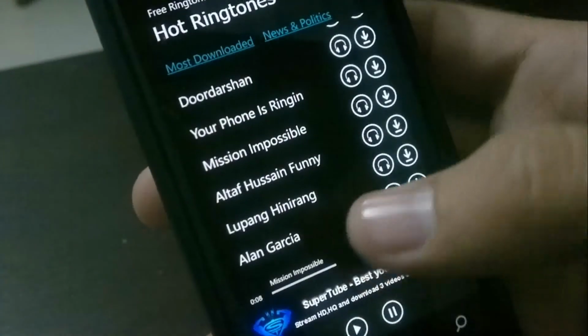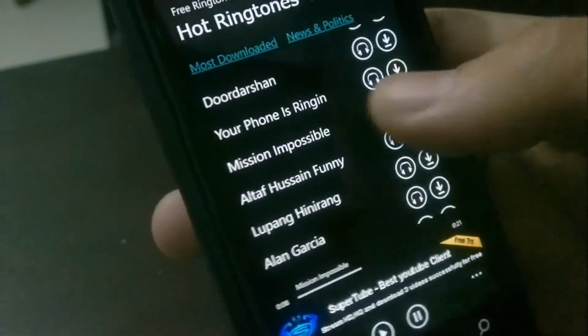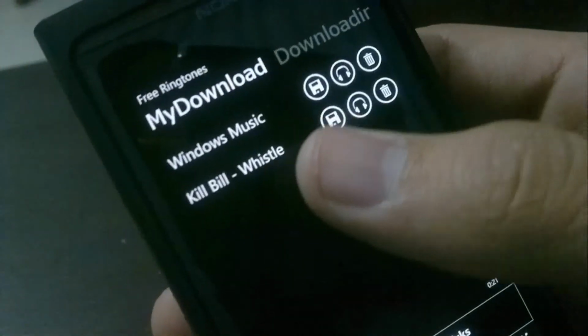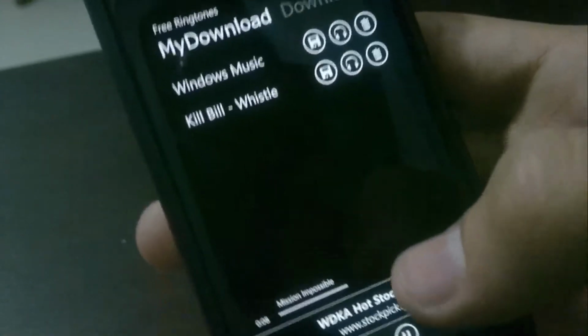So like we said, if you want to listen to it, click the headphones, click the download button. You'll find it in Downloader, and then in My Downloads you can save it and set it as your ringtone directly.